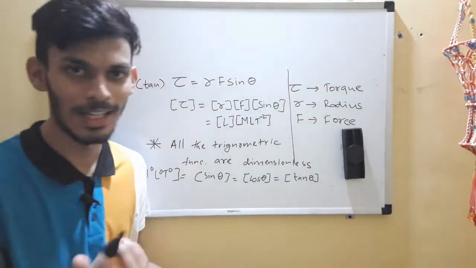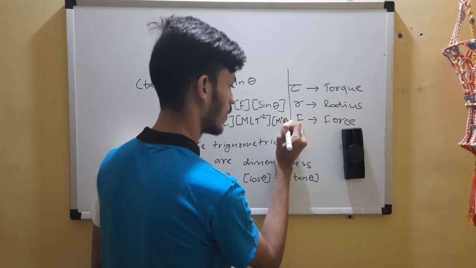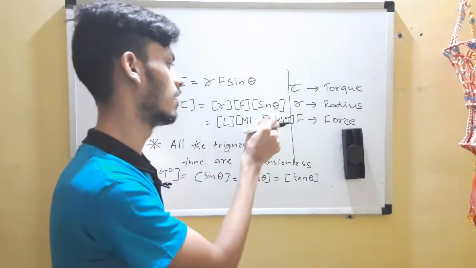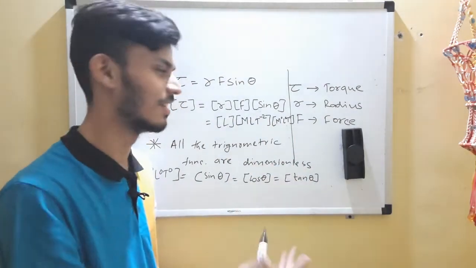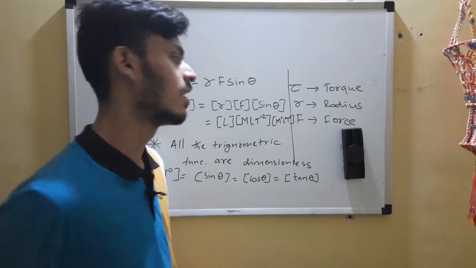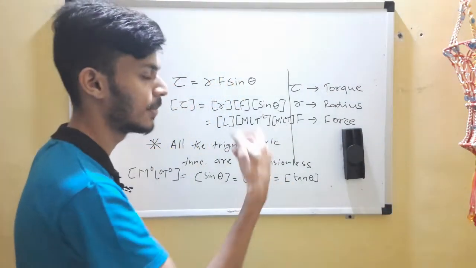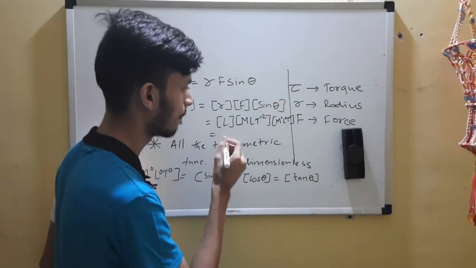It won't make any difference, but still, for your peace of mind. Even when you add this, to have the same base, 0 plus 1 is 1, so it doesn't make a difference. When you multiply a dimensional quantity by a dimensionless quantity, it does not make any difference in the dimension.